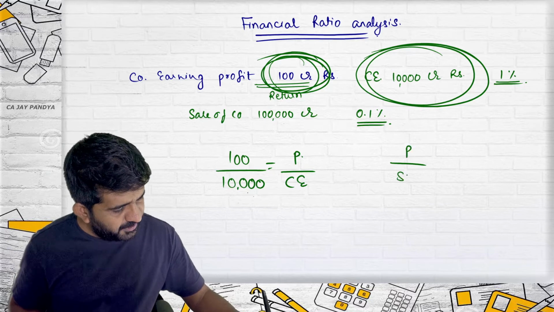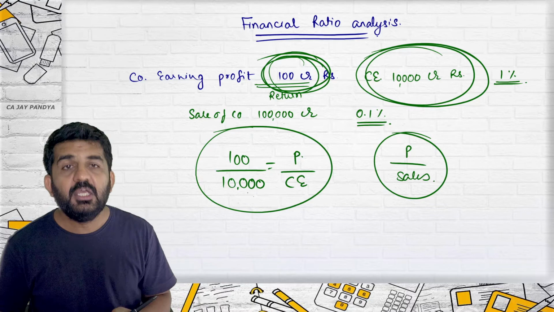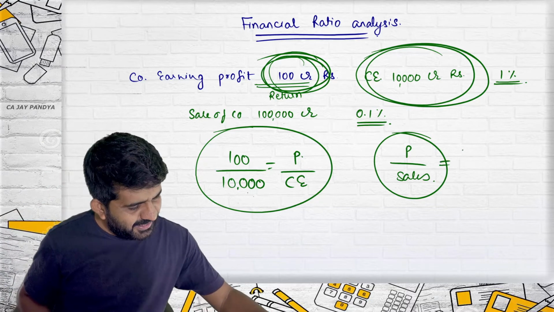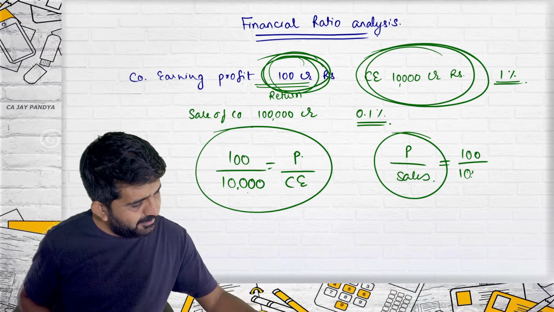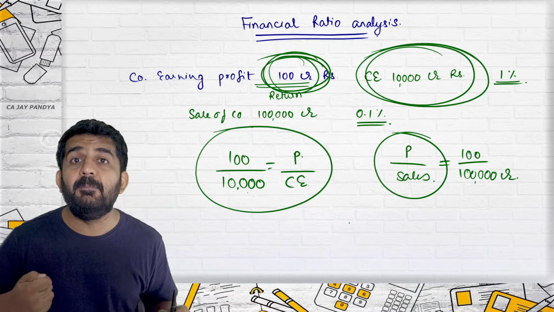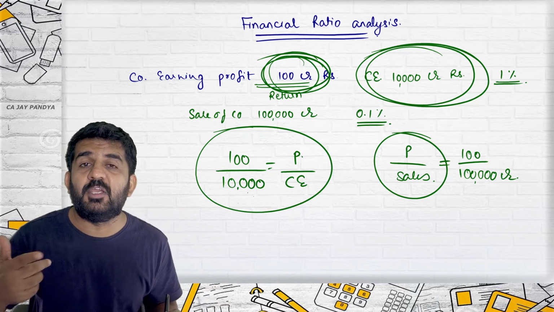And profit divided by sales. This is the net profit ratio. P divided by sales: 100 crore divided by 1 lakh crore. And now it makes some sense. Always a comparative figure makes some sense.